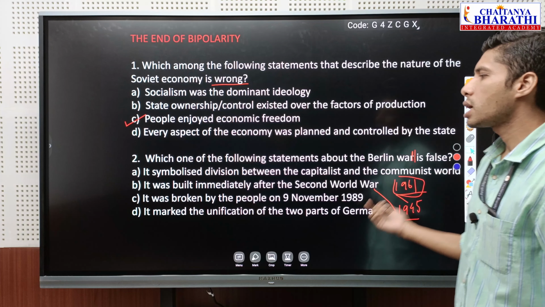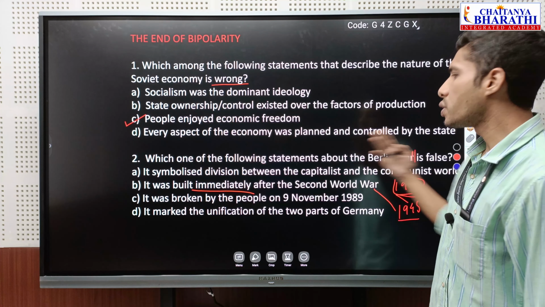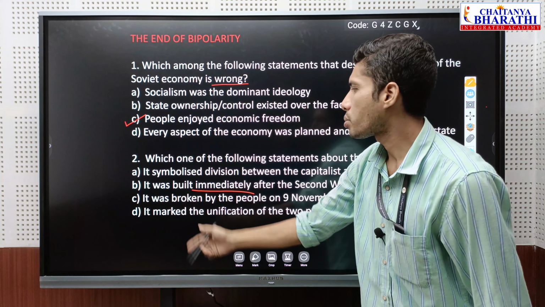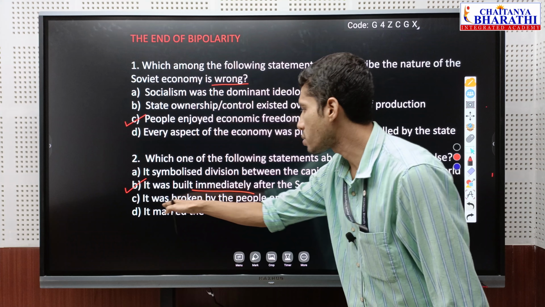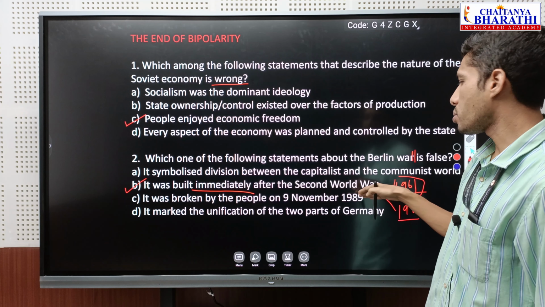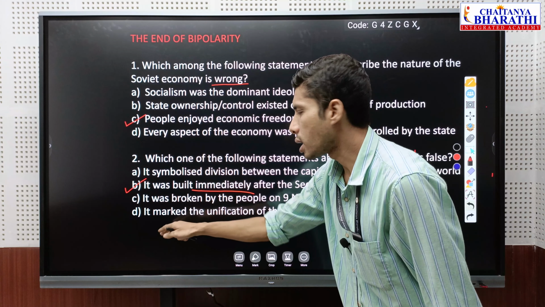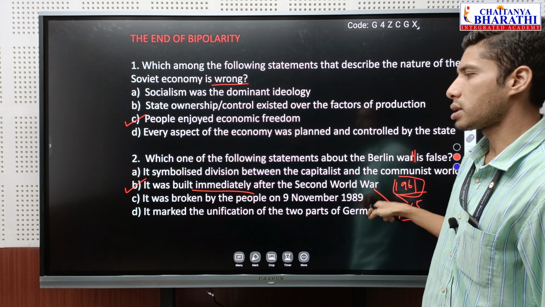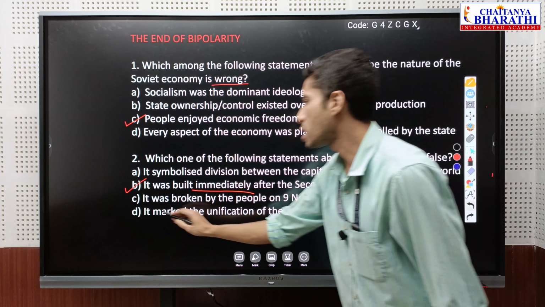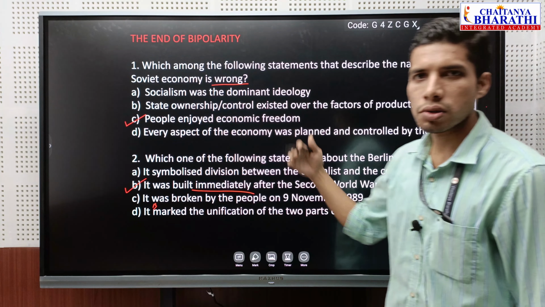So we cannot say it was immediately built. It was built after a few years. So this should be the answer. So let us check the next point. It was broken by the people on 9 November 1989. Yes, it is correct. The breaking of the wall in 1989 marked the unification of the two parts of Germany. Yes, it is also correct. So here it is wrong. It should be breaking of the wall. So let us go to the next question.